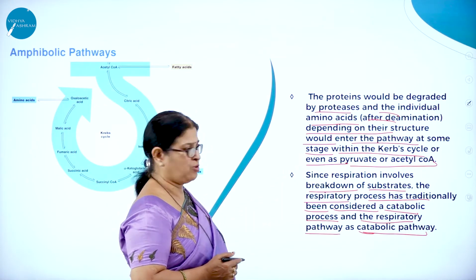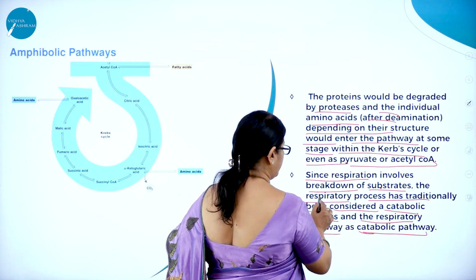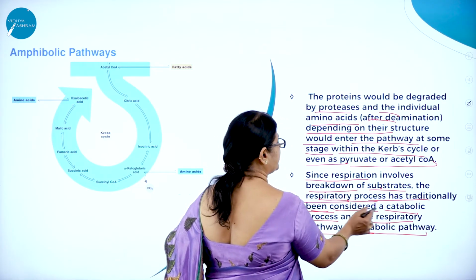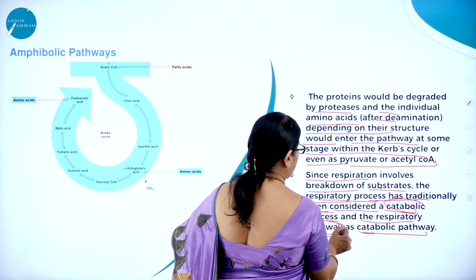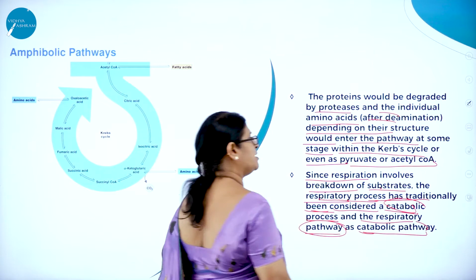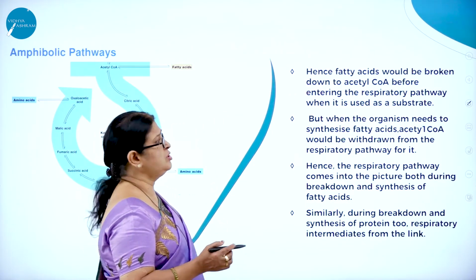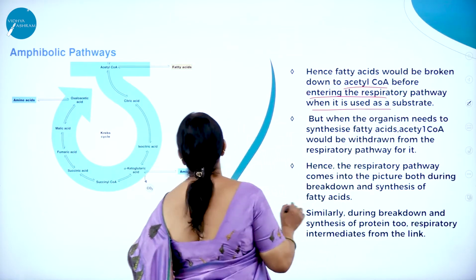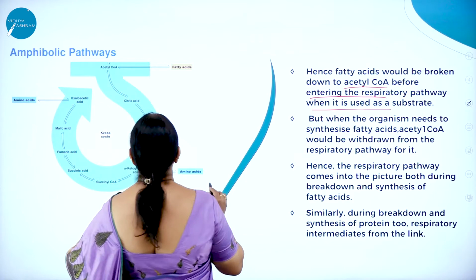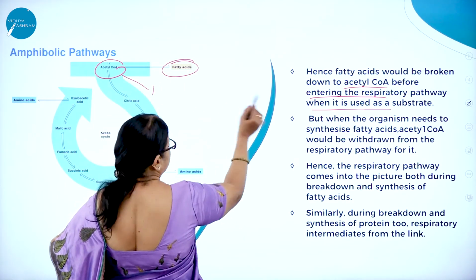So since respiration involves what? Breakdown of substrate, the respiratory process has traditionally been catabolic. Breakdown process is called catabolic, and the respiratory pathway also as a catabolic pathway. So hence fatty acids would be broken down to what? Acetyl-CoA before entering the respiratory pathway when it is used as a substrate. So here you can see the fatty acids. First they are converted into acetyl-CoA.